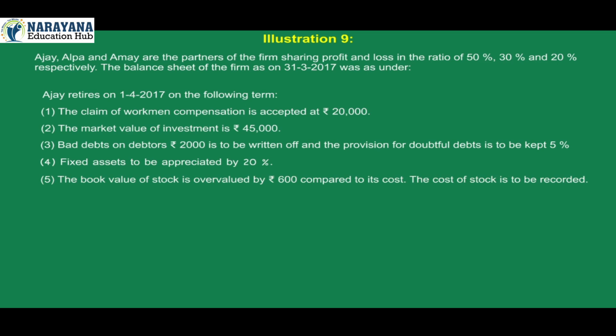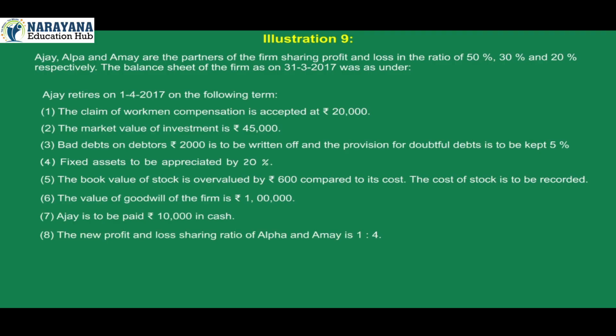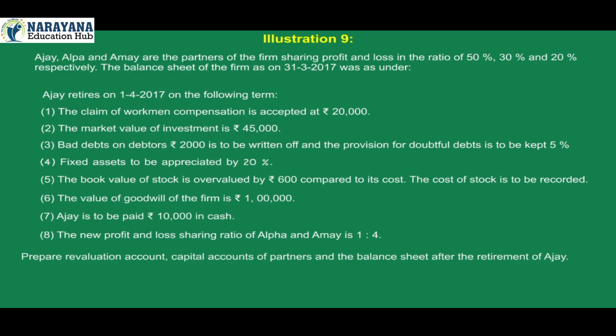The cost of stock is to be recorded. 6. The value of goodwill of the firm is Rs 1 lakh. 7. Ajay is to be paid Rs 10,000 in cash. 8. The new profit and loss sharing ratio of Alpa and Amay is 1:4. Prepare revaluation account, capital accounts of partners and the balance sheet after the retirement of Ajay.